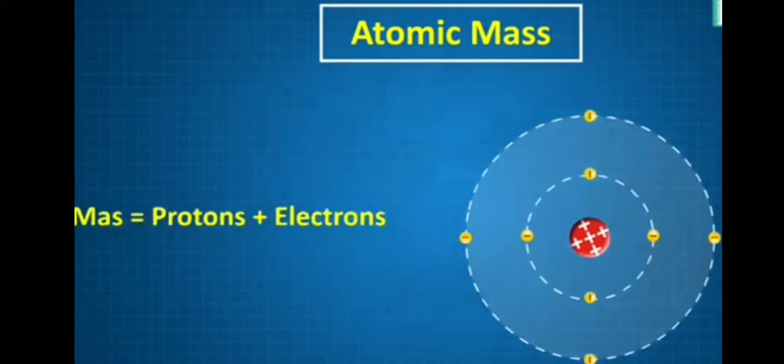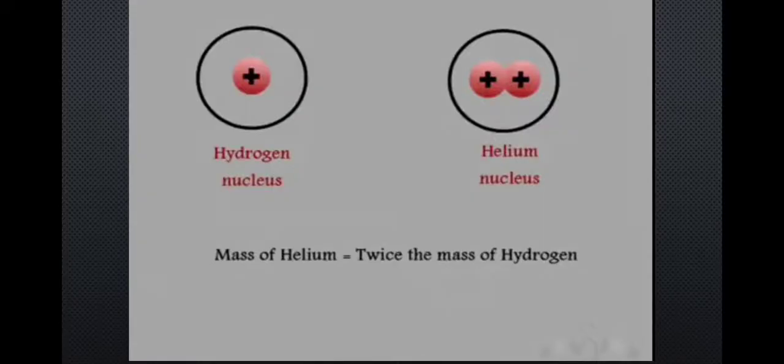James Chadwick used scattering data to calculate the mass of a neutral particle. Let's understand with an example. Scientists took two nuclei, the hydrogen nucleus and the helium nucleus. We know that the entire mass of an atom is concentrated in the nucleus. Hydrogen has one proton, helium has two protons. So the mass of helium should be twice the mass of hydrogen.